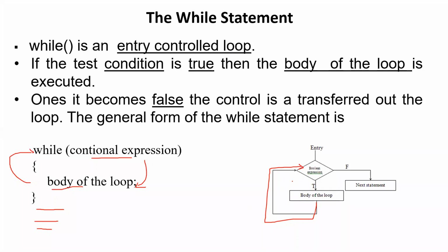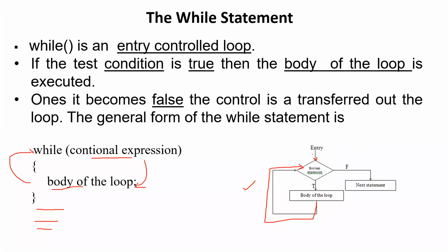So here the body of the loop flow line is connecting back to the decision box. So when you are drawing the decision box for the while loop, you should see that after execution, when it is true, it will execute the body of the loop. Again, the flow line is connecting back to the Boolean expression. You see how many flow lines are going into the decision box now? This is from the upper part of the program.